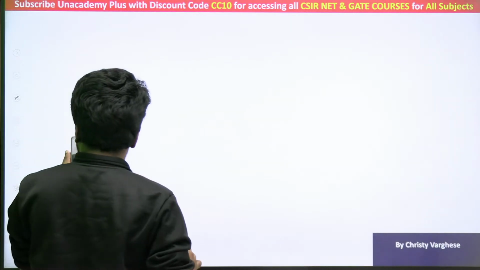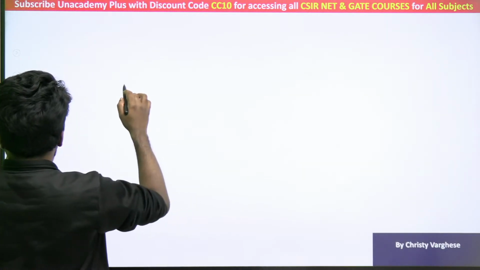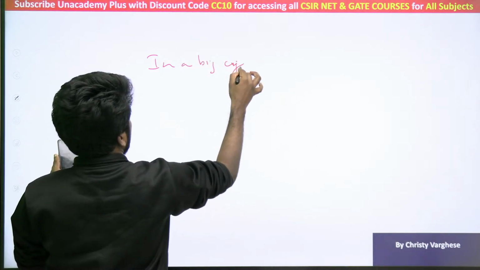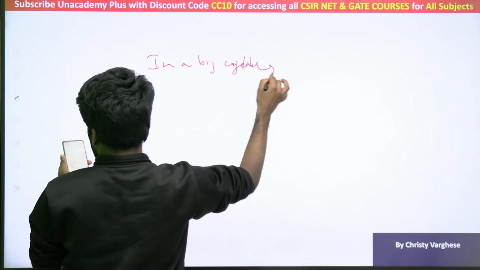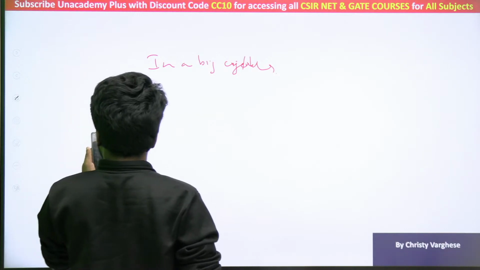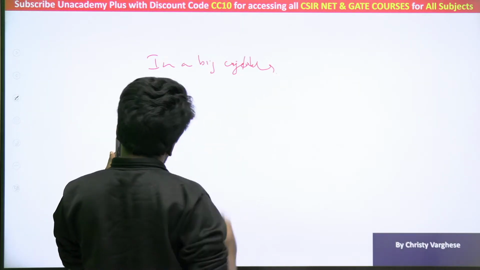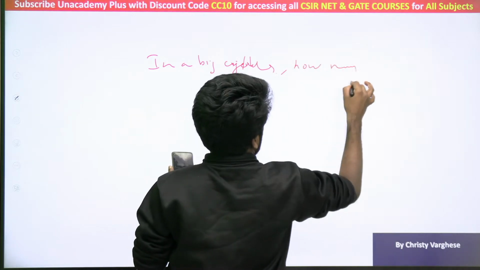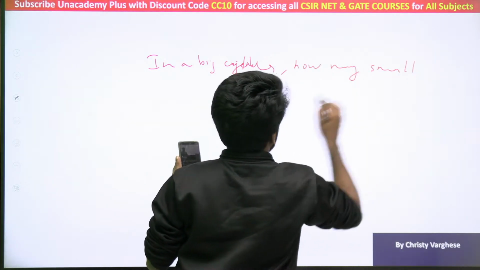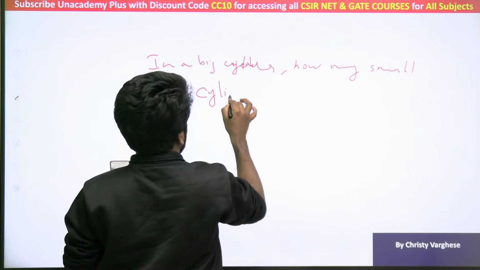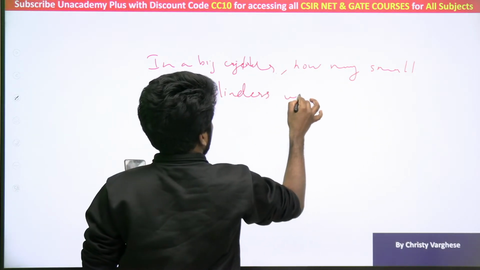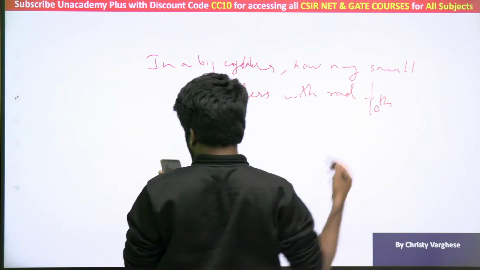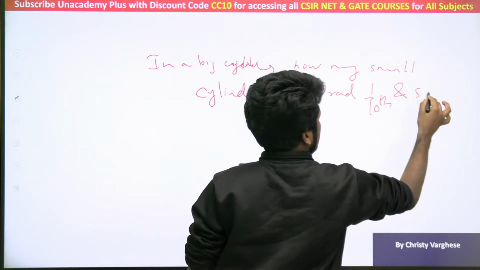The question is saying, in a big cylinder, how many small cylinders with radius 1/10 of the big cylinder and same height can be accommodated?